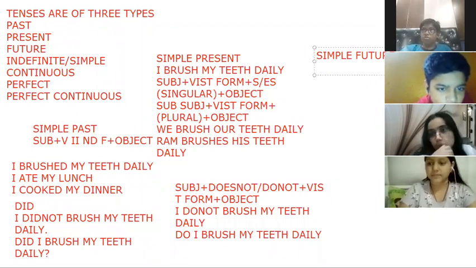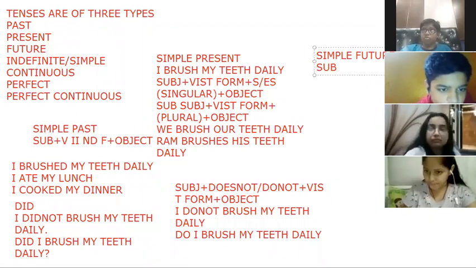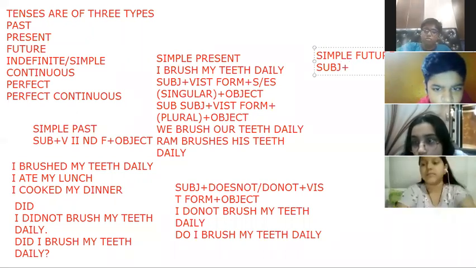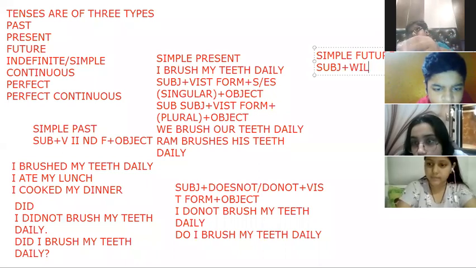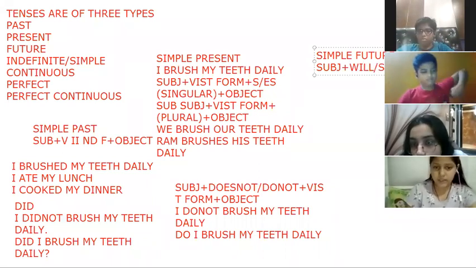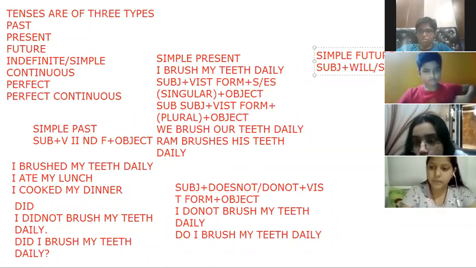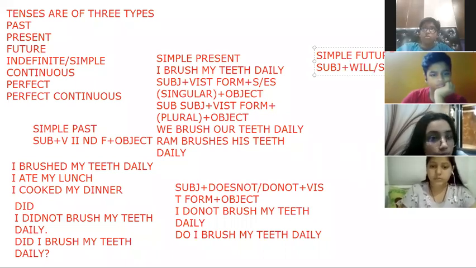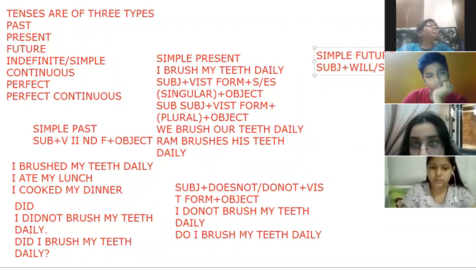What formula am I going to write? Subject plus will/shall plus verb first form plus object. We use future tense when we are telling that something is going to happen.